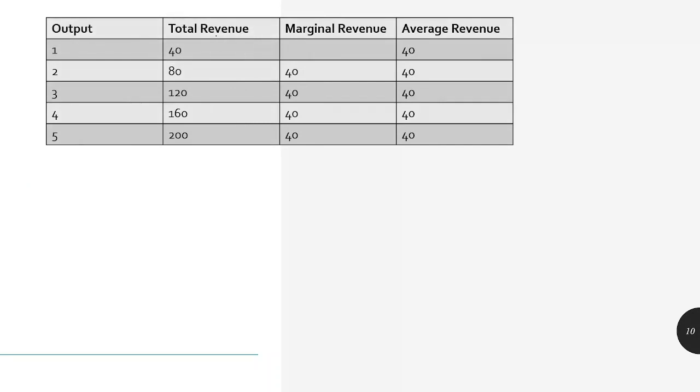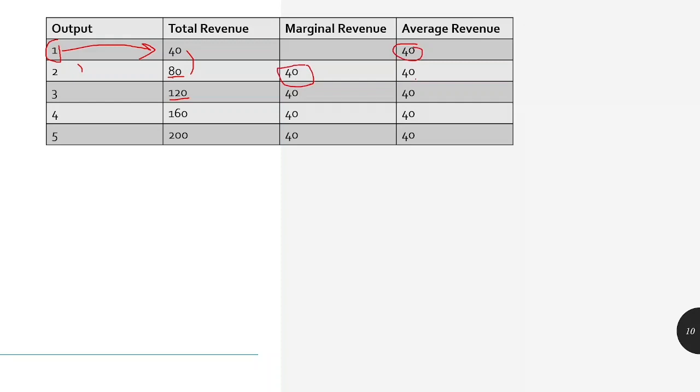Now here is a table for the revenue, marginal revenue and average revenue of a firm. Suppose a firm sells one unit of output at 40 rupees. So the total revenue is 40. Now two units of output are sold at 80 rupees. Since the price of one is 40, the price of two will be 80. Similarly, for 3 it is 120. Now we know how to calculate marginal revenue. Marginal revenue is the change in total revenue divided by the change in output. So it is 80 minus 40 divided by 2 minus 1, which comes to 40. Similarly, average revenue is total revenue divided by the output.